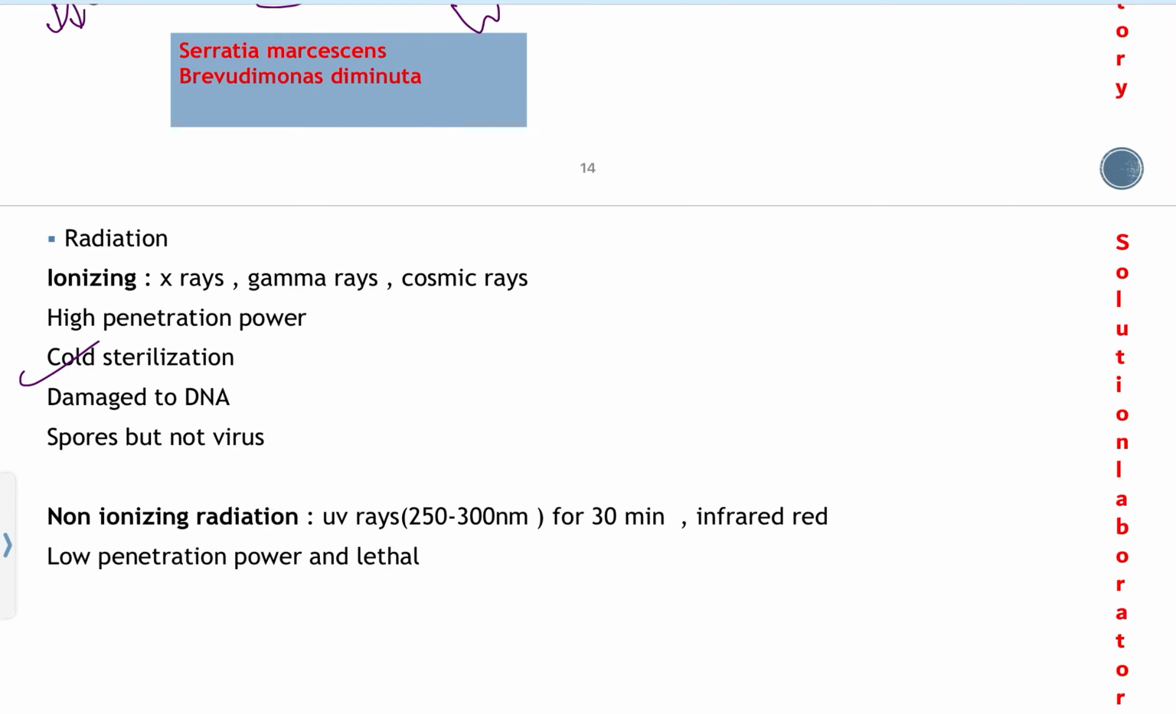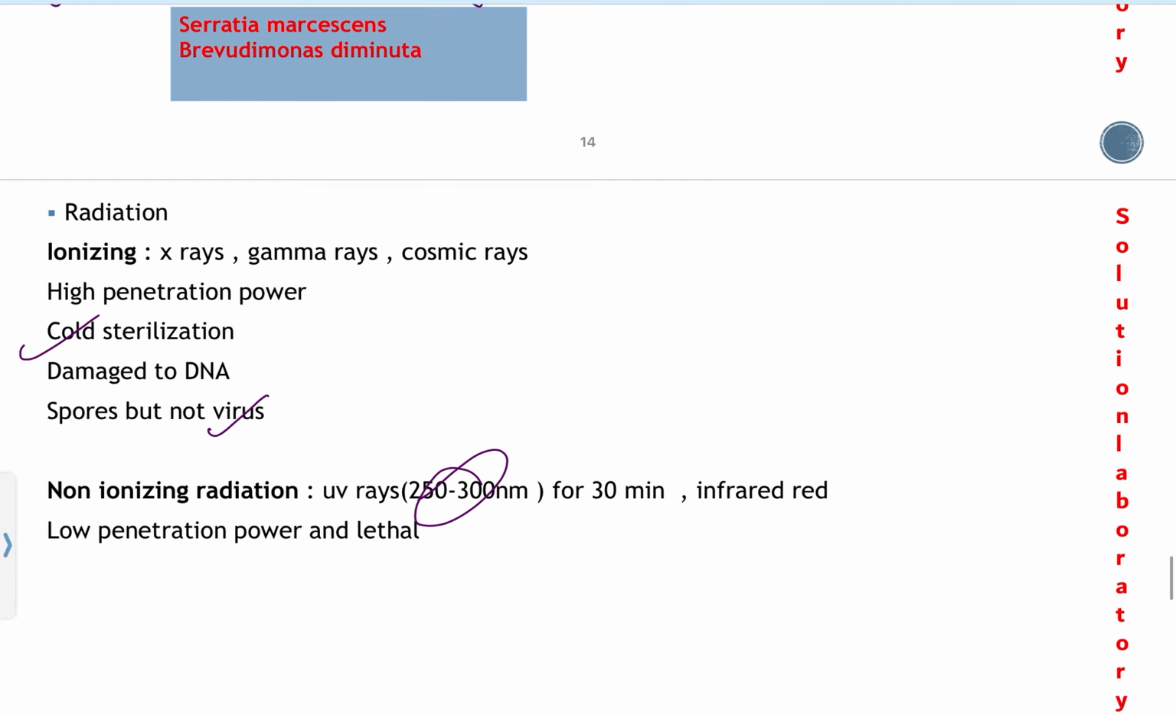They work by damaging the DNA. They damage the spores but not the virus. Non-ionizing radiation has low penetration power and can be lethal. UV rays and infrared are the commonly used non-ionizing radiation. For UV rays, a wavelength of 250 to 300 nanometer is the useful dose for sterilization.